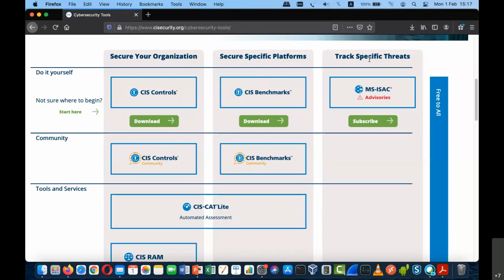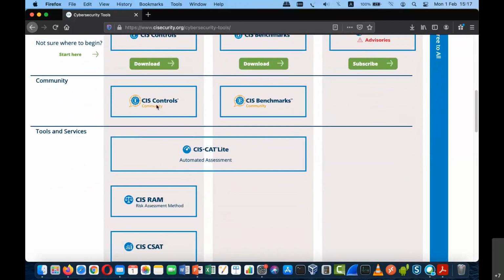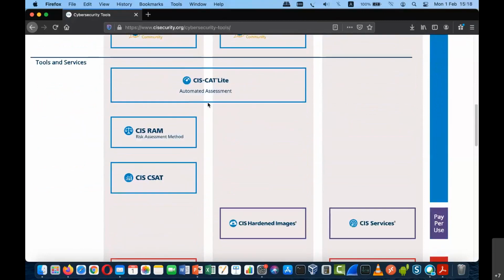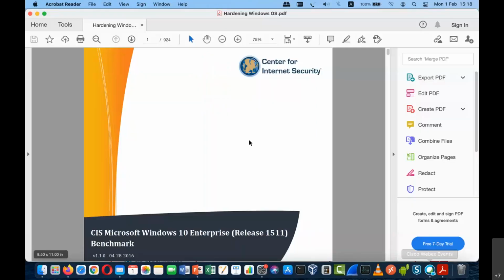And track specific threats. There are even advisories which are continuously posted onto this website. With respect to the community, these controls as well as benchmarks are freely downloadable as part of community versions. And the tool we are going to discuss now, CIS-CAT Lite, is in the community version. But CIS-CAT is an optimized version of the benchmarks we are talking about. Now you can see this is one example which we have downloaded from the same website.